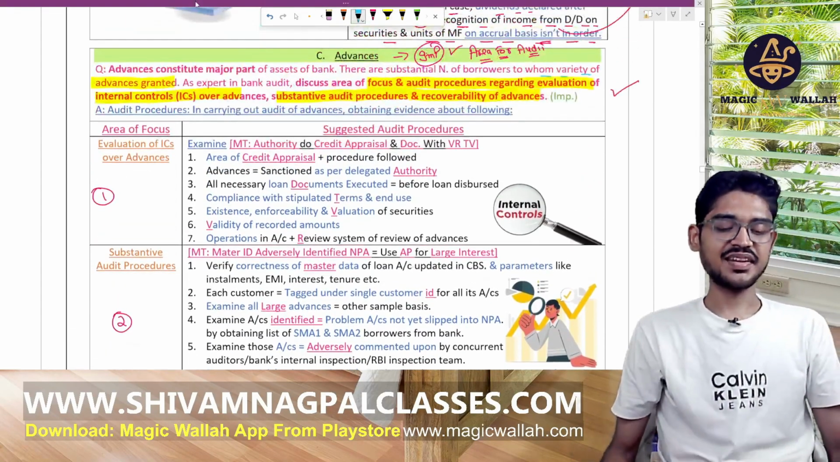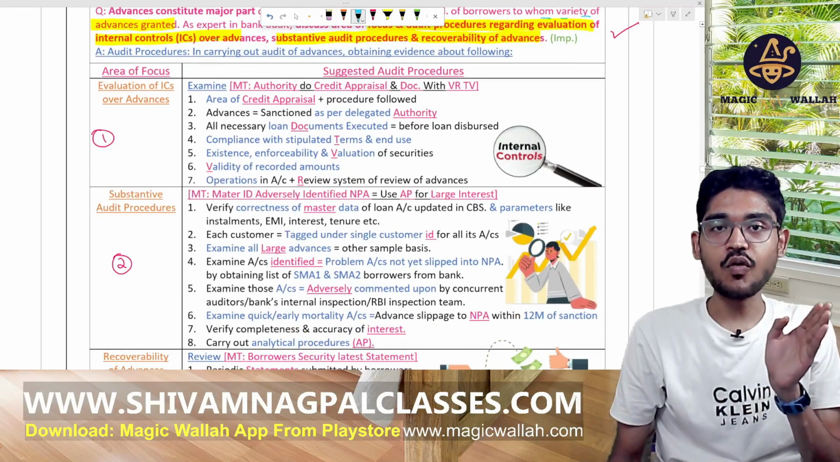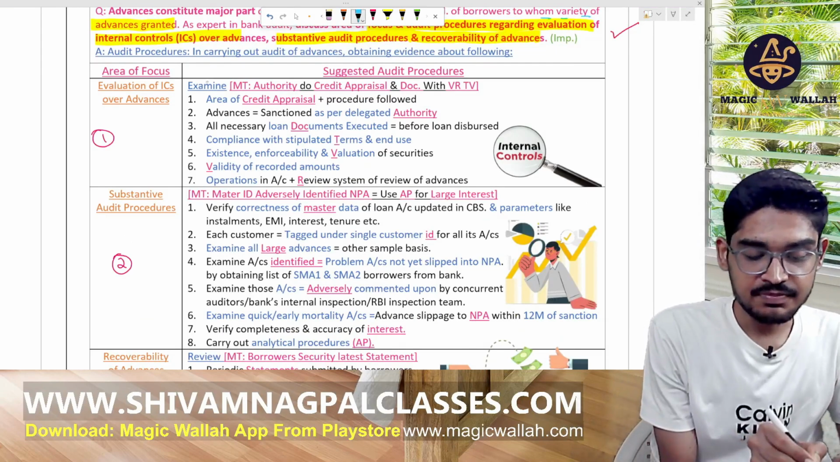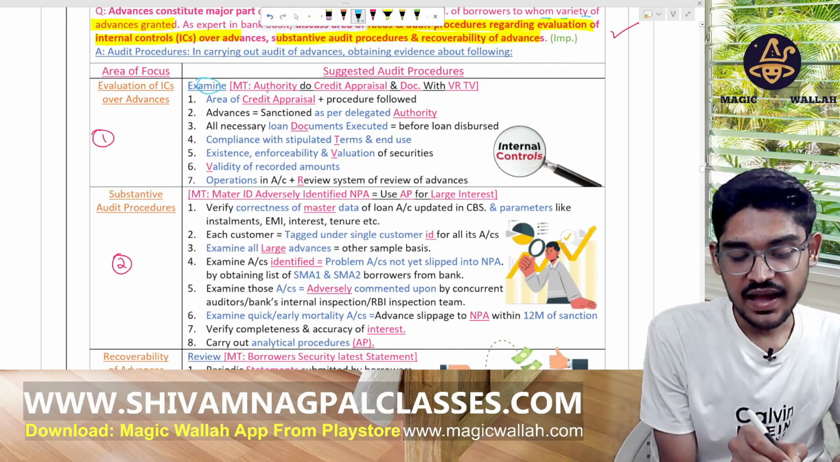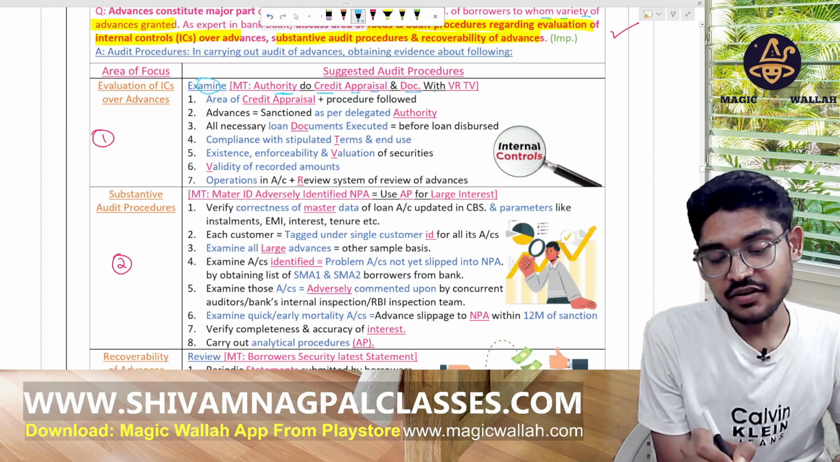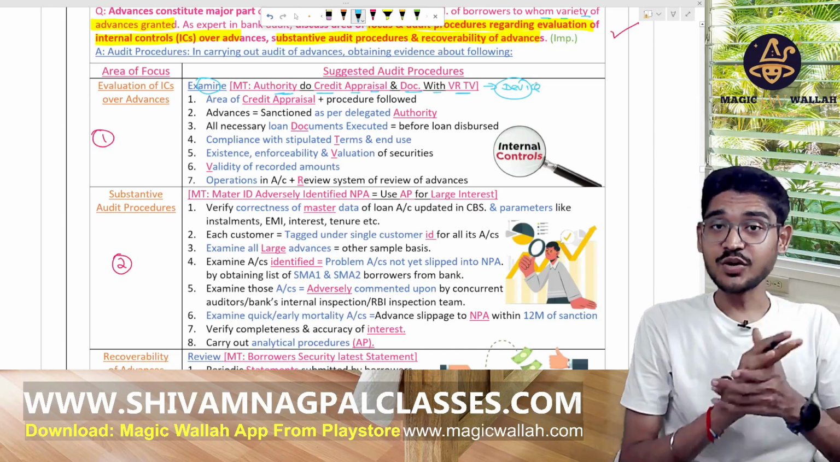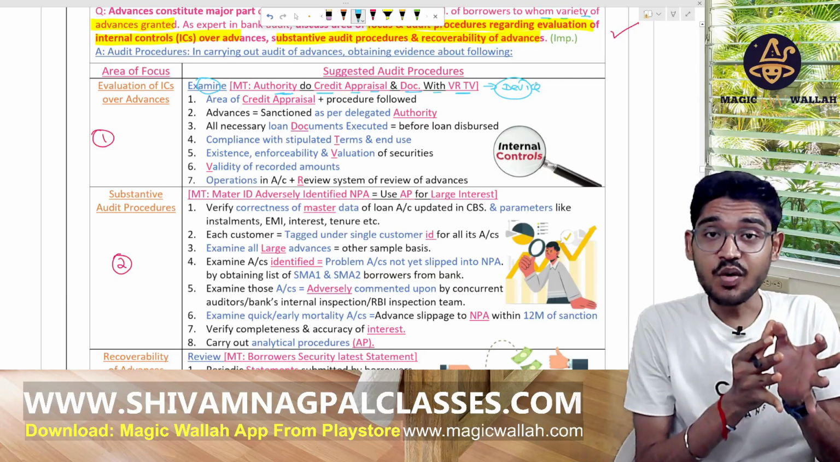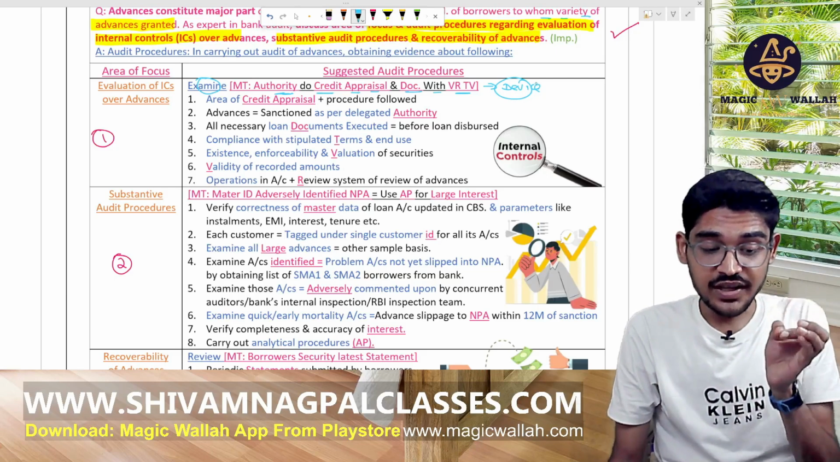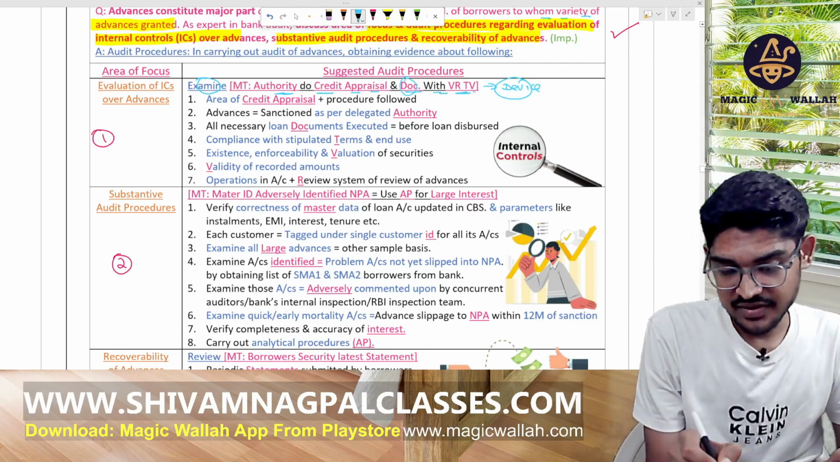Now, see here. For the evaluation of the internal control over the advances, the memory technique is: examine the authority, credit appraisal, and document with the VRTB. You can see this is a device in which we will document. So we have to check the internal control over the advances: authority, credit appraisal, and document with the VRTB.